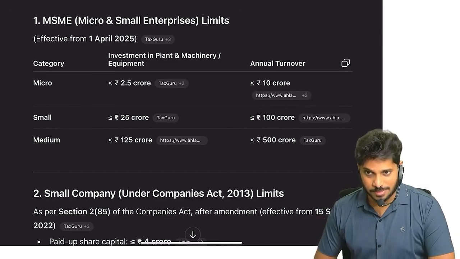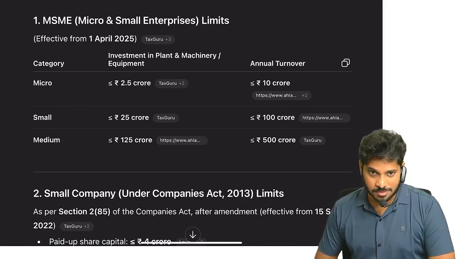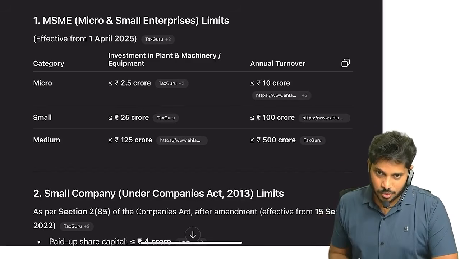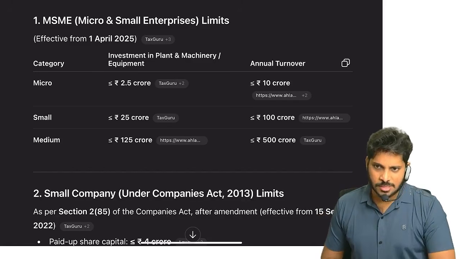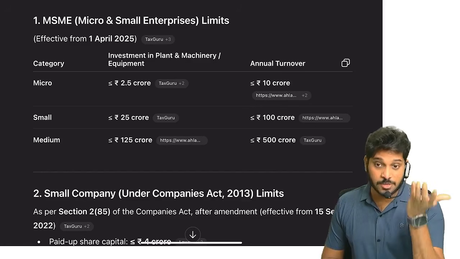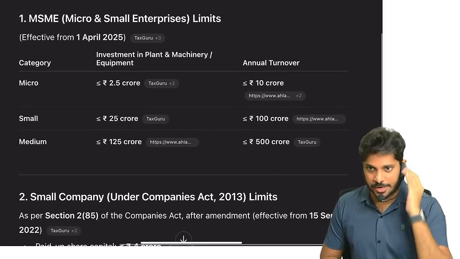A medium company means up to 500 crore. Micro means turnover is 10 crore maximum, and maximum investment in plant and machinery is 2.5 crore.